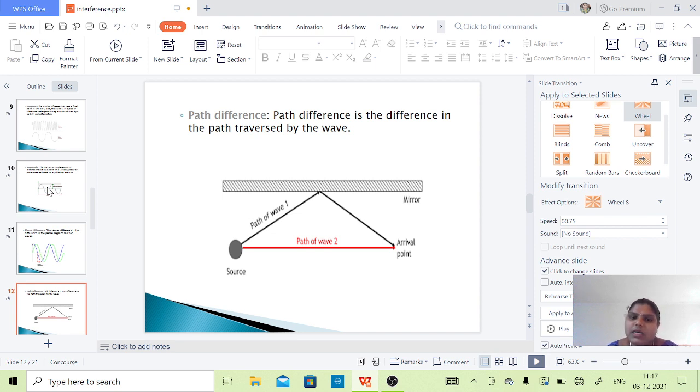Path 1 is the indirect path to the destination, and path 2 is the direct path from source to destination. That means which type of path a light ray or wave will take to travel from source to destination, that is said to be a path difference.